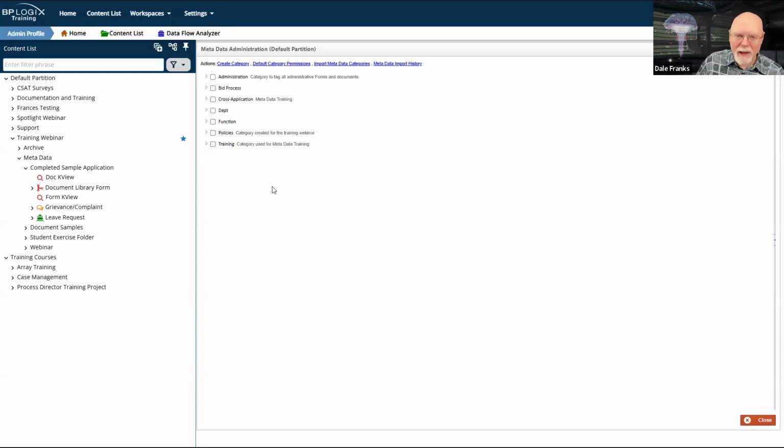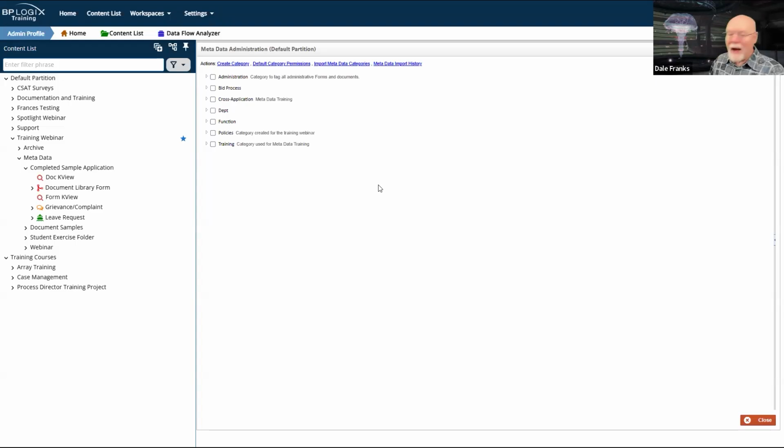So you import the metadata first, then you would import the application itself. And if there was a workspace associated with that application, then you would finally import the workspace, because you can't import the workspace, especially if it refers to objects that are in your application. Those objects have to exist on your system before you can import a workspace that refers to them. So there is an import order to all of this stuff, and metadata is a top level object. So it's always the top level first import that you do whenever you import into a system.